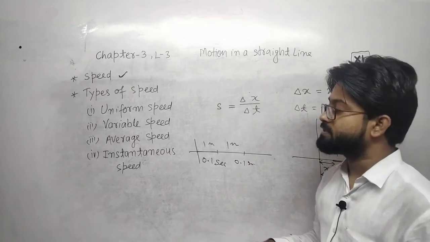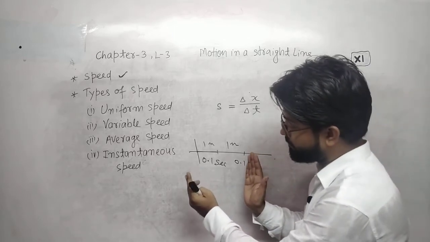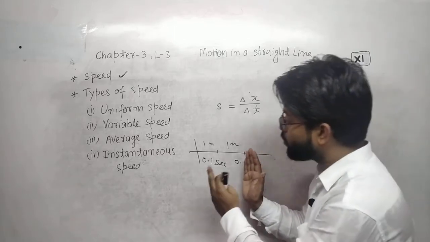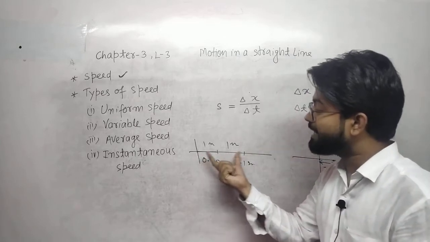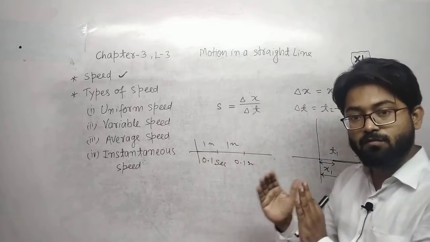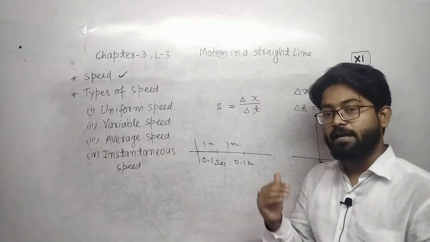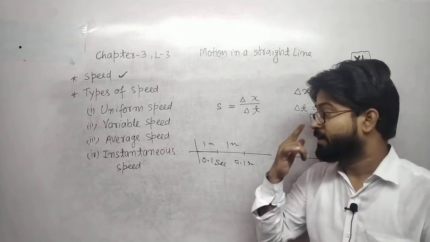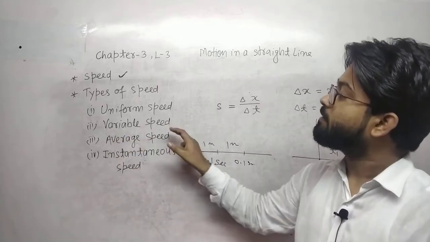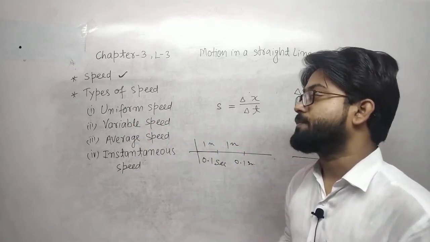In other words, you can say that to cover equal distances, if the time taken is not equal, then the speed is called variable or non-uniform speed.